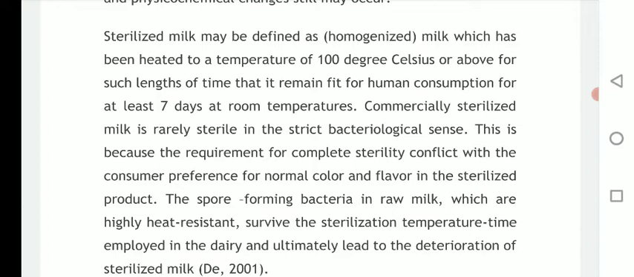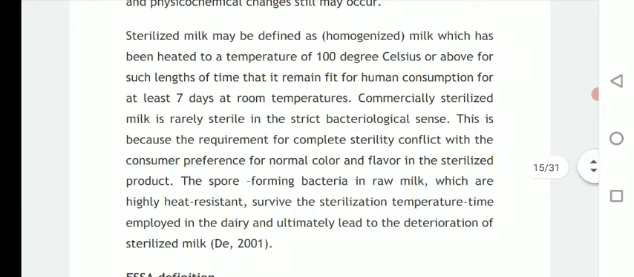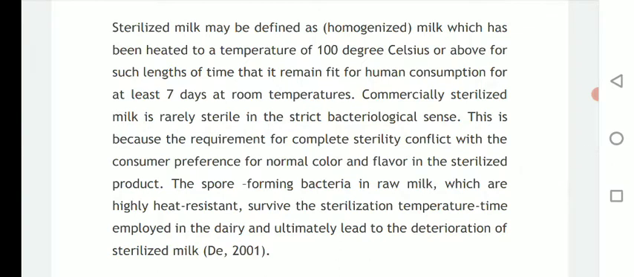We can define sterilized milk as homogenized milk which has been treated at 100 degrees Celsius or above for such a length of time that it remains fit for human consumption for at least 7 days. Heating of milk at higher temperature should not alter its default properties. For example, it should not alter its aroma, it should not alter flavor, it should not denature the content present in milk. This is how sterilized milk or homogenized milk gets defined.